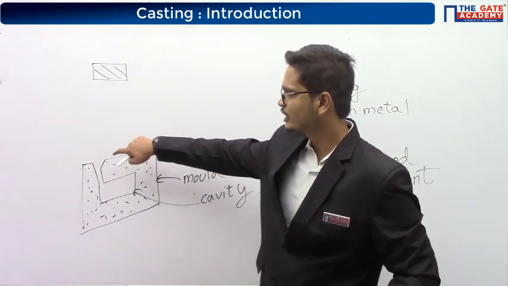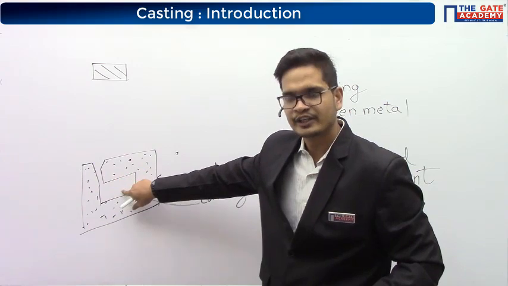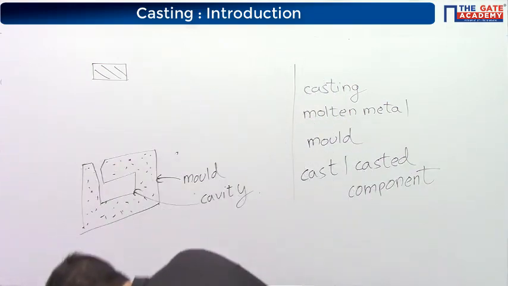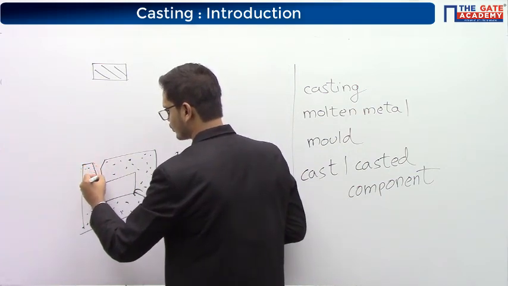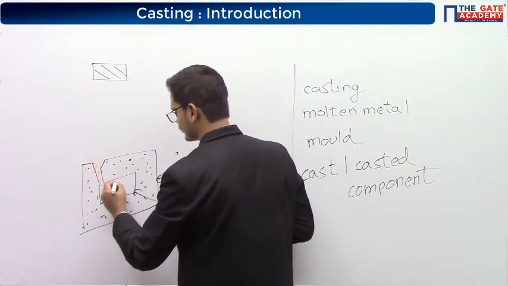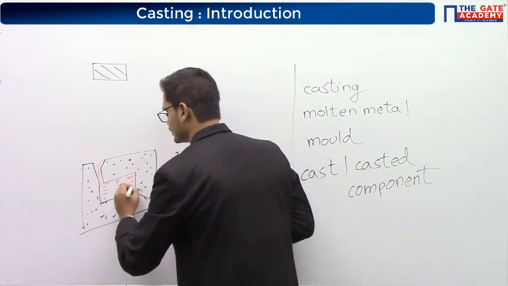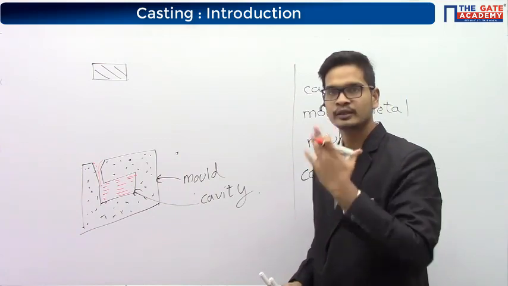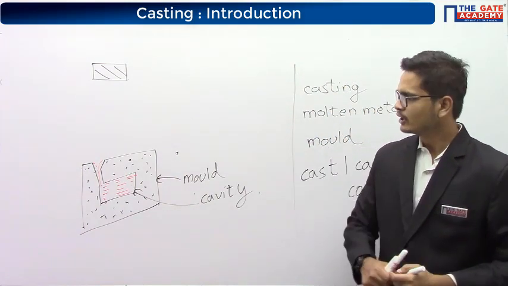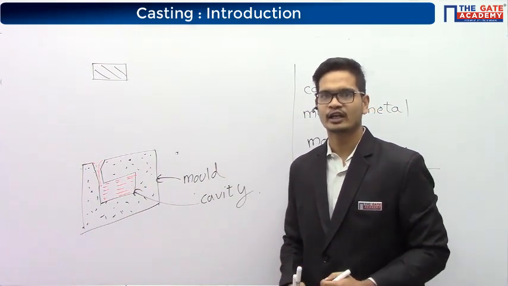Okay. From this passage we'll pour the molten metal. It will enter the cavity. From here we'll pour the molten metal. It will enter the cavity. We'll leave it for some time. It will solidify. And then we'll break the mold. And we'll get the casted component.